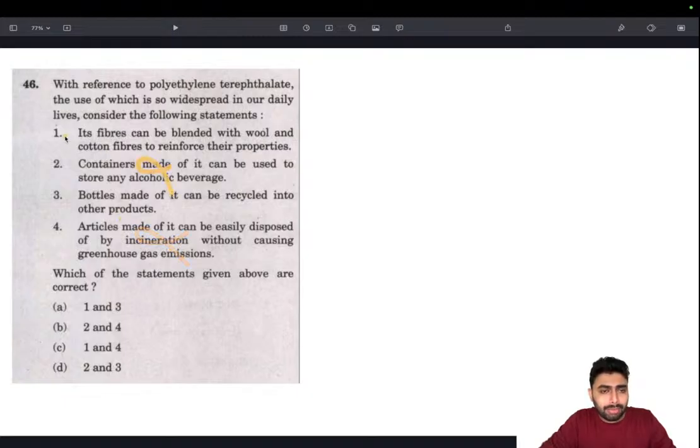So basically we are left with 1 and 3, as 2 is gone and 4 is gone. This is how you arrive at the answer. Look for this extreme statement. Once more, look for this extreme statement. Can be recycled, possible, and can be easily disposed, very extreme, without causing greenhouse gas emission. It's a plastic we are talking about. Any plastic, any incineration will be emitting greenhouse gas emissions, or any other emissions. Okay, so that's how we arrive at the answer, and that's it.